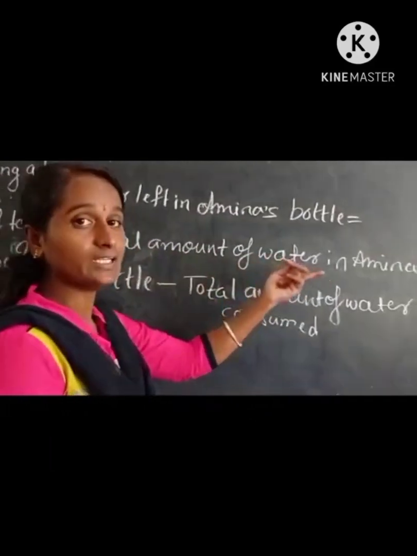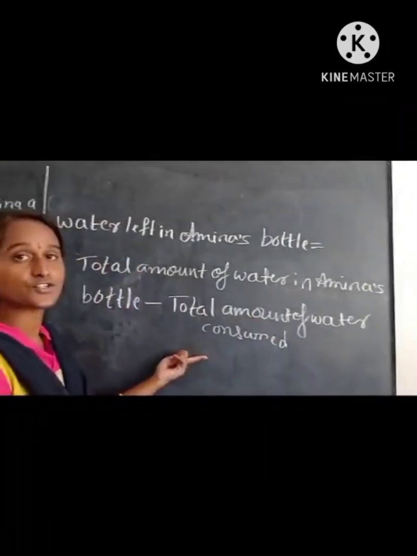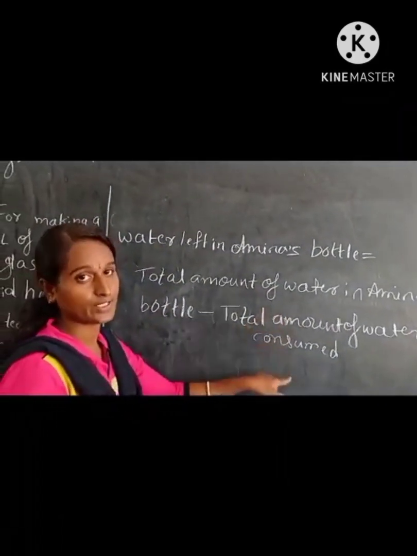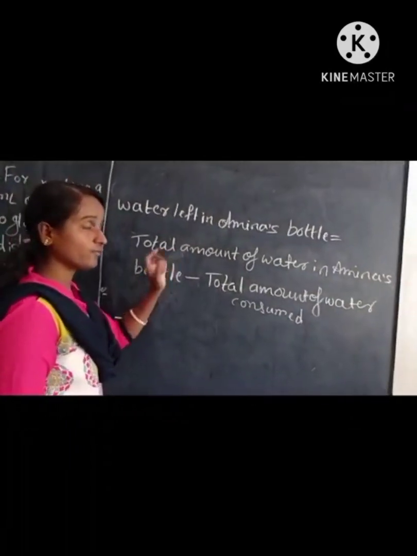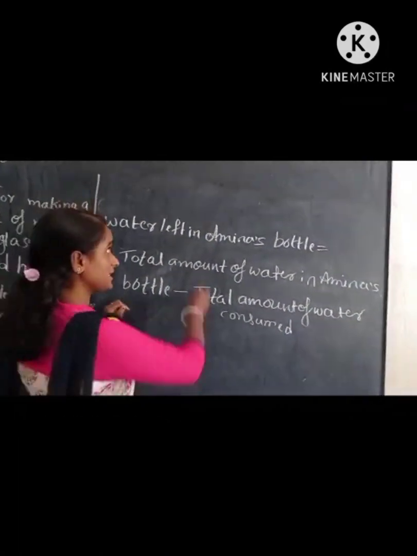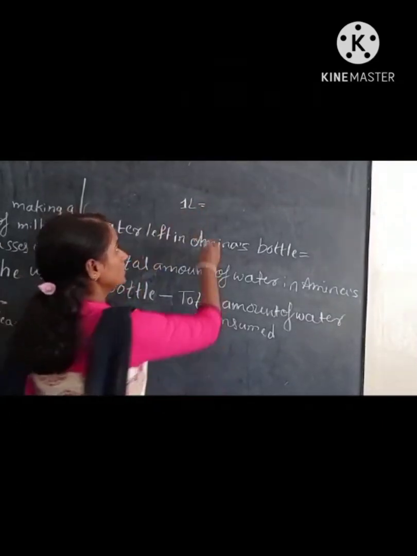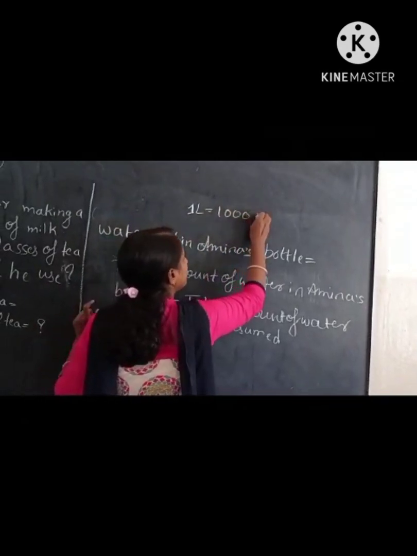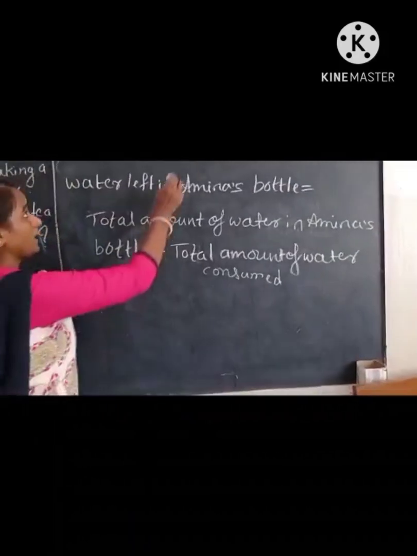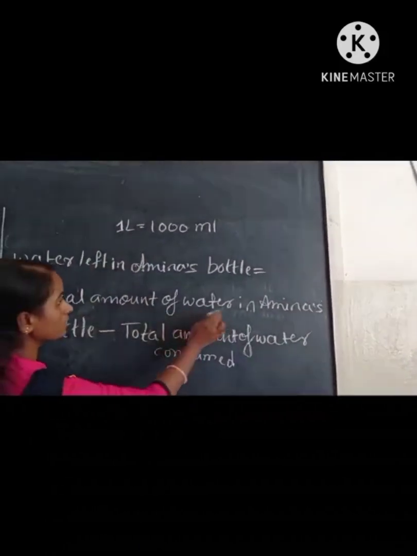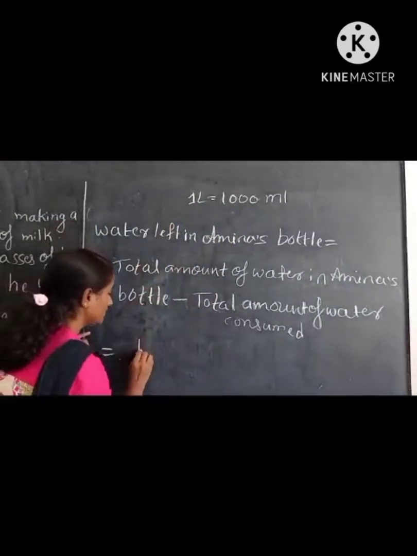Total amount of water in Amina's bottle minus total amount of water consumed by Govind and Amina. Okay, so total amount of water in Amina's bottle, how much? That is 1 liter, right? 1 liter will be equal to 1000 milliliters, right children? So I'll write this 1000 ml.